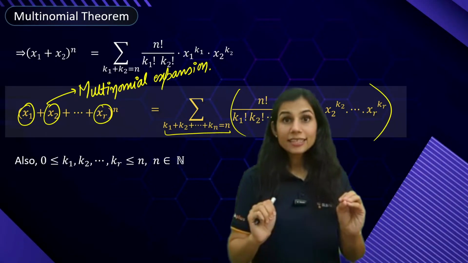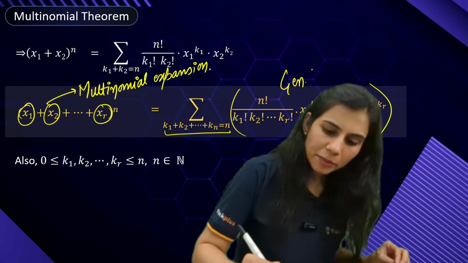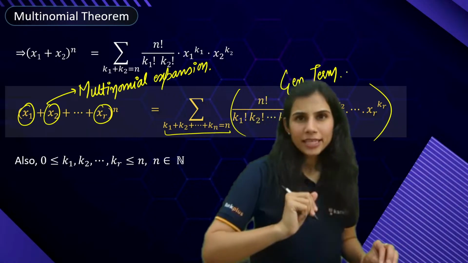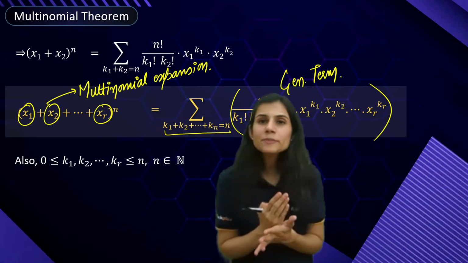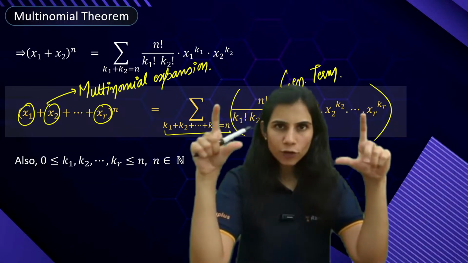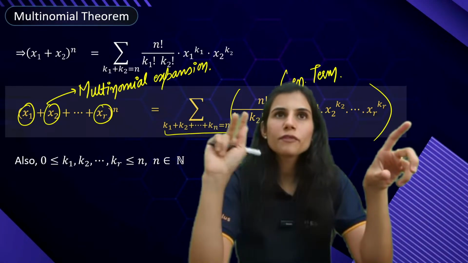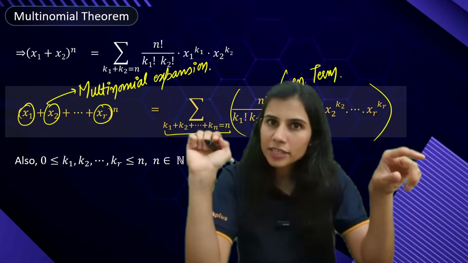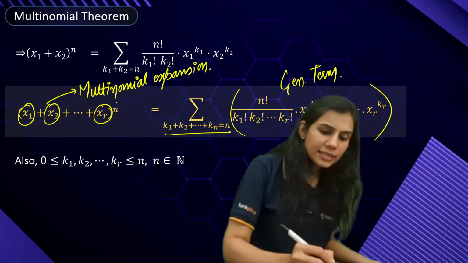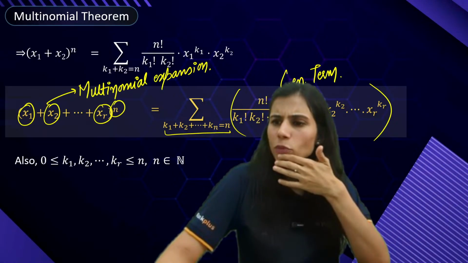So what I was saying is, this is how your multinomial expansion looks like. This is how your general term in the multinomial expansion looks like. But tell me, how many terms do you think lie in the multinomial expansion? Like when you perform a binomial expansion, if the power is n, there are n plus 1 terms in the expansion. What about multinomial? The power is n, but does that mean that there are n plus 1 terms in the multinomial expansion?